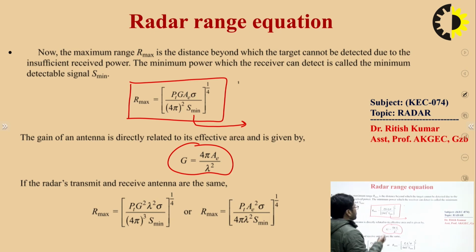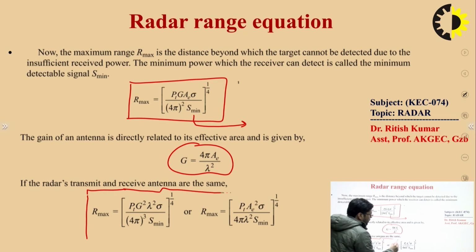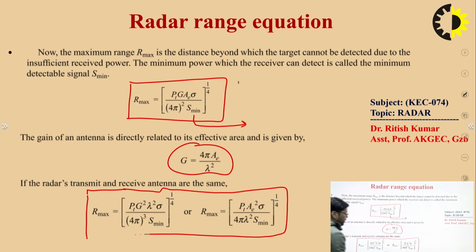You can also find the minimum detectable power with the help of this equation. These two equations are very important to understand the radar range equation.